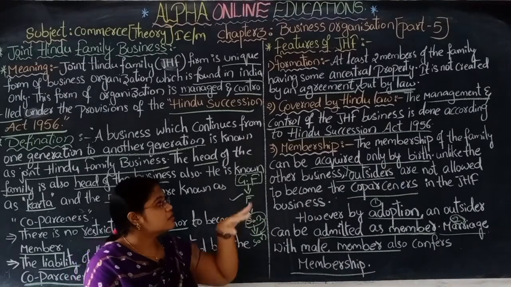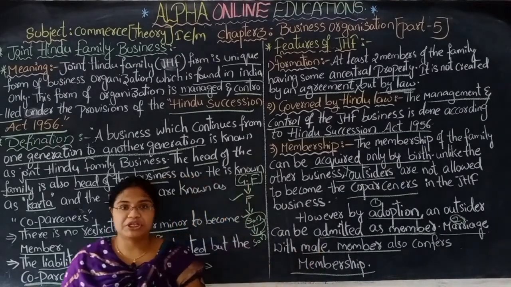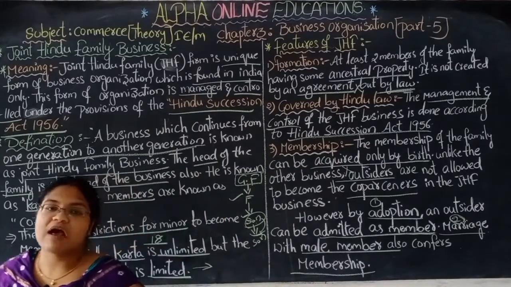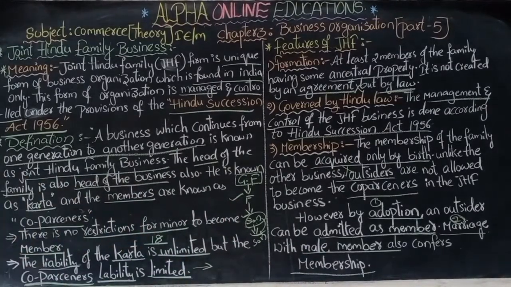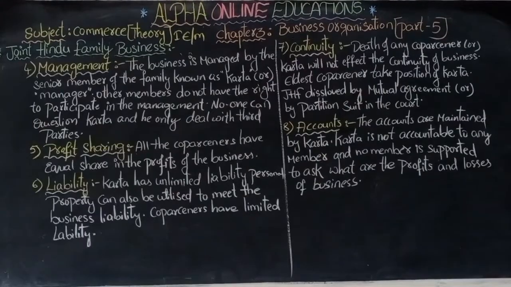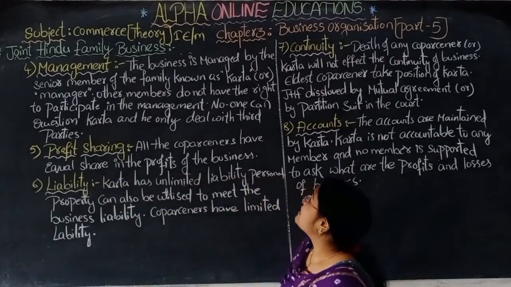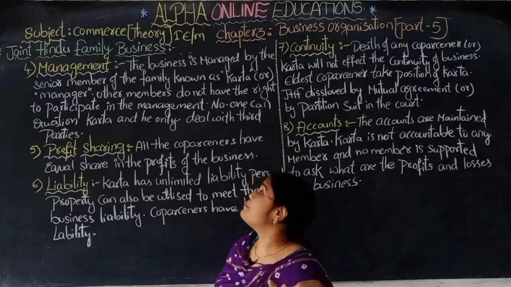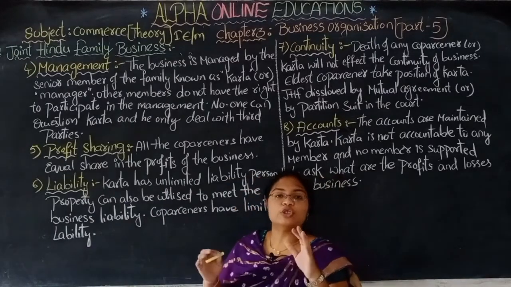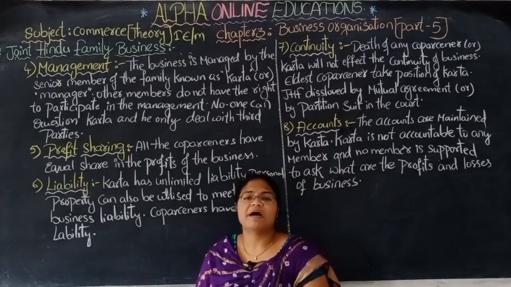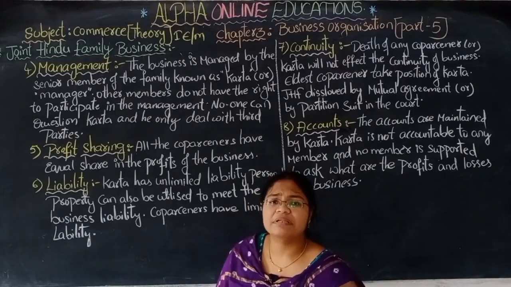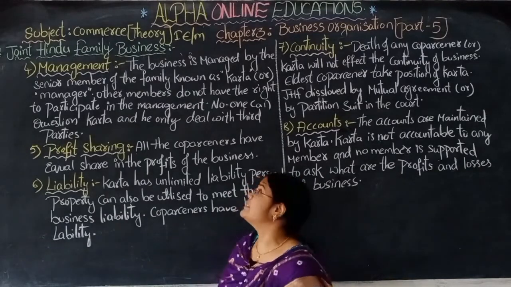These are the three features of the joint Hindu family. The head of the family is the karta and the other members are the co-partners. Fourth one is management. The joint Hindu family business is managed by the senior member of the family, that is the karta.